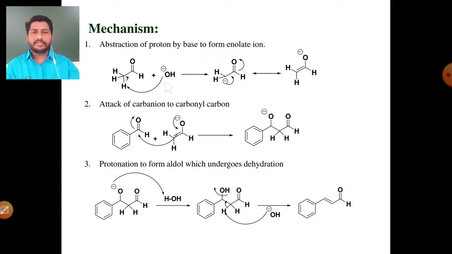The role of base is a simple abstraction of a proton. Acetaldehyde molecule has 3 alpha hydrogen atoms. These 3 hydrogens are active hydrogens. These 3 hydrogens are acidic hydrogens because this methyl group is directly bonded to the electron withdrawing carbonyl carbon.